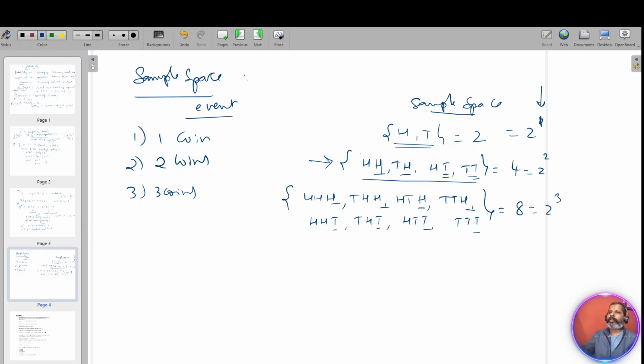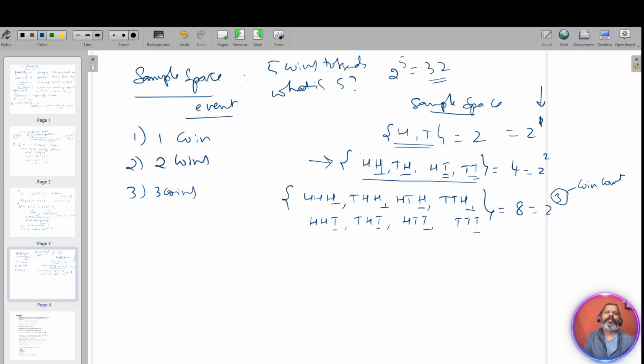Okay. So for 3 coins, this gives the coin count. If I say 5 coins are tossed, what is S? 1 mark question. It will be 2 to the power 5, that is 32. For that reason only I gave this in exponent form. For 2 coins tossing, the sample space is 2 squared, that is 4. For 1 coin tossing, it is 2 to the power 1, that is 2. Like that it will go. So 3 coins is enough. Okay, is it clear? Writing the sample spaces.